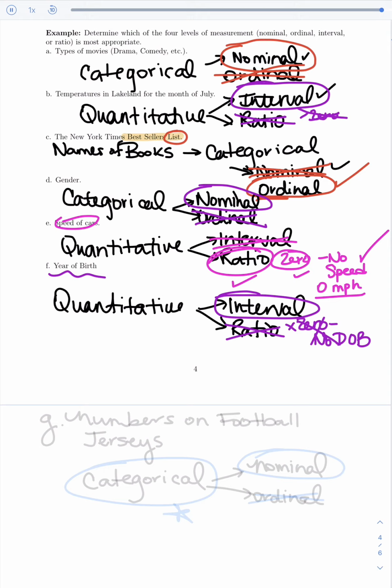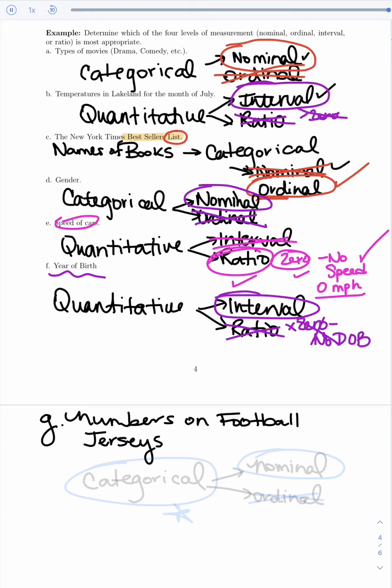Now, I do want to be careful. I'm going to actually add in one last one as an example, because I think people get so pigeonholed into thinking that all numbers mean something. So let's talk about, say, the data set being the numbers on football jerseys. The reason why I wanted to bring this one up is because numbers on football jerseys are special.